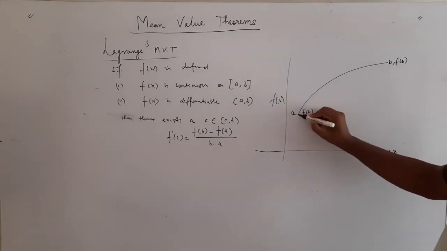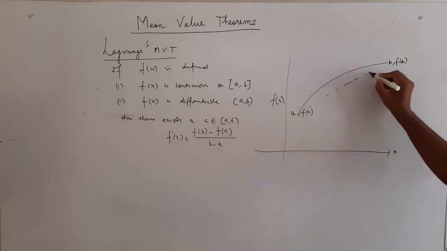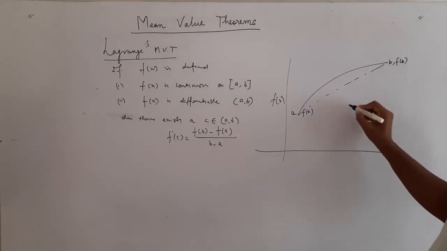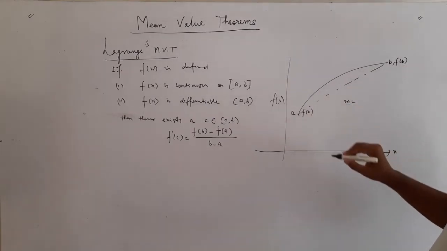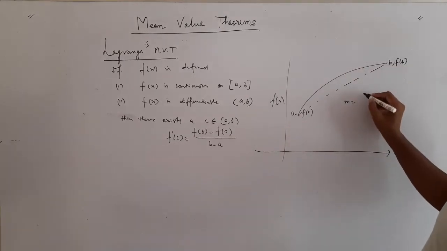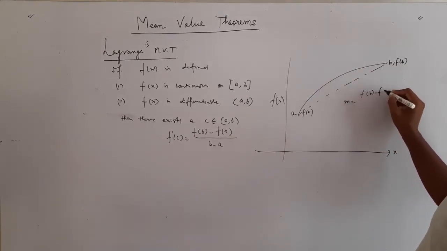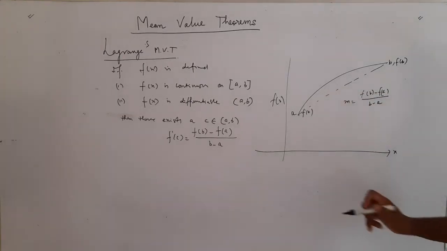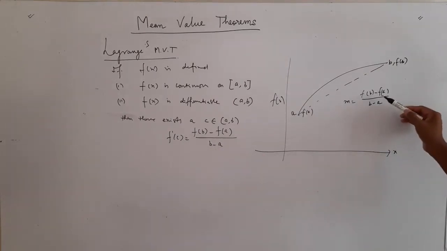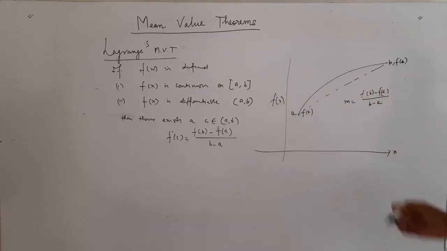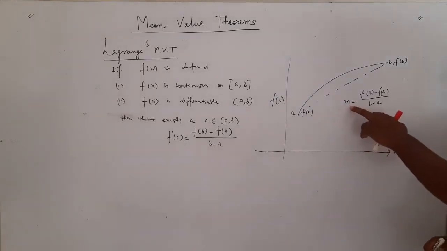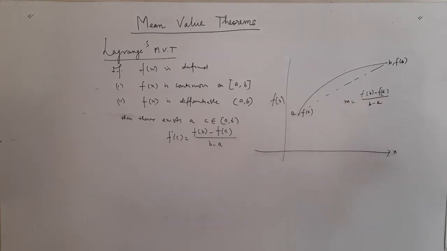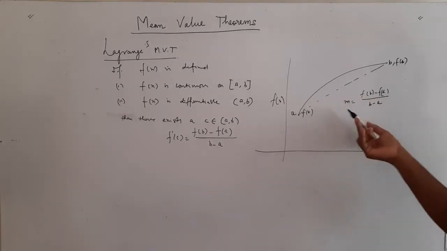Now if you just try to connect them and find the slope, you know that the slope m is the difference of ordinates, that is f(b) minus f(a), over b minus a. Even those who have studied coordinate geometry can understand that m is (f(b) minus f(a)) over (b minus a). So it means that at each and every point a slope is possible, right? There is no denying this.